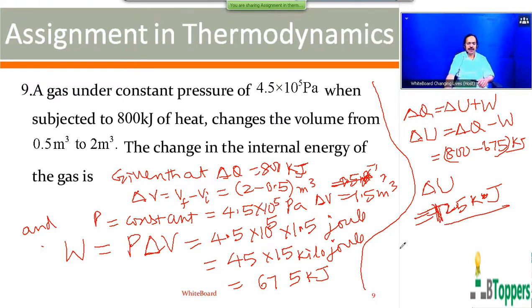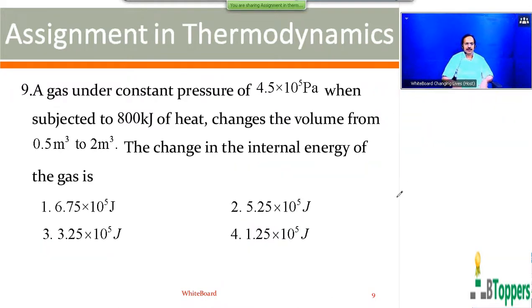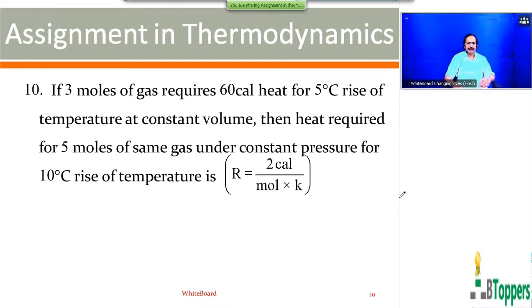So those who want to copy the solution, take a pause and copy the solution of the problem. So for question number 9, which I have discussed just now, fourth option will be the answer. Then see question number 10. If 3 moles of gas required 60 calories of heat for 5 degrees centigrade rise of temperature at constant volume, then heat required for 5 moles of same gas under constant pressure for 10 degrees centigrade rise of temperature is, R equal to 2 calorie per mole per Kelvin.